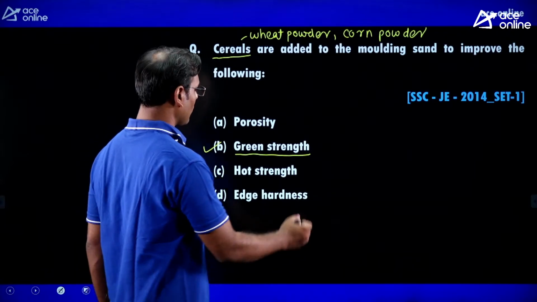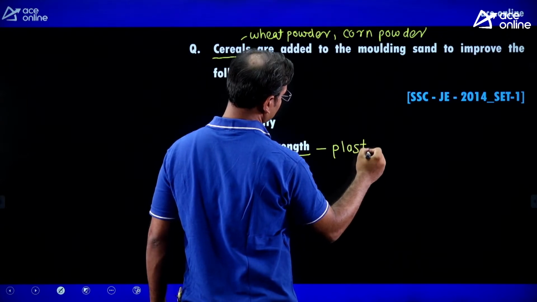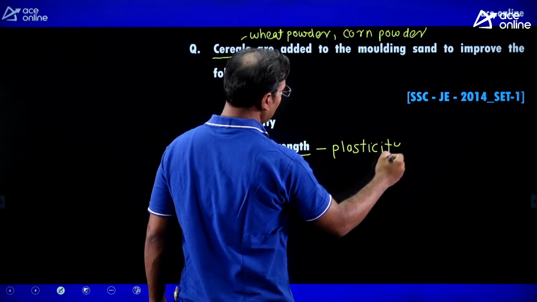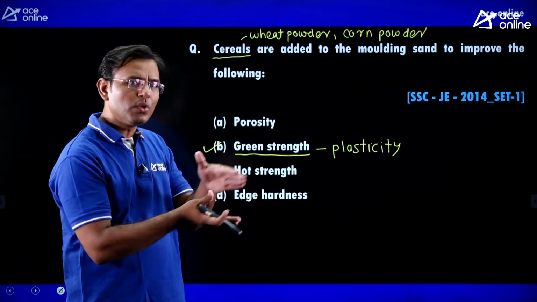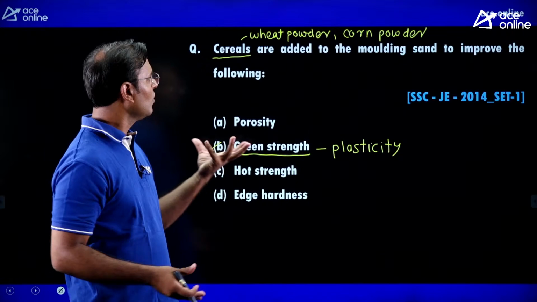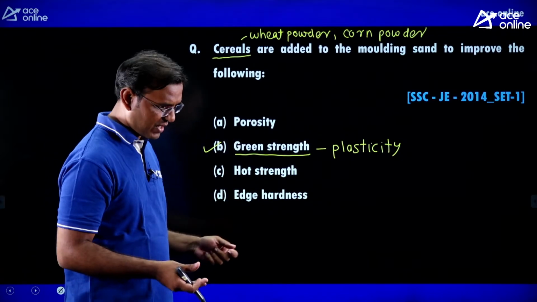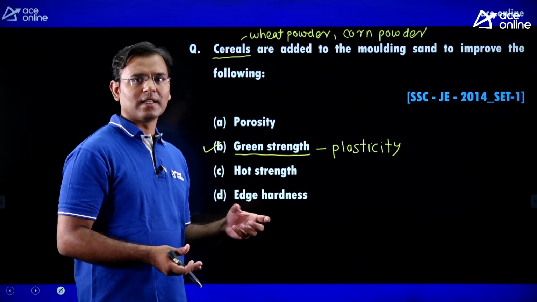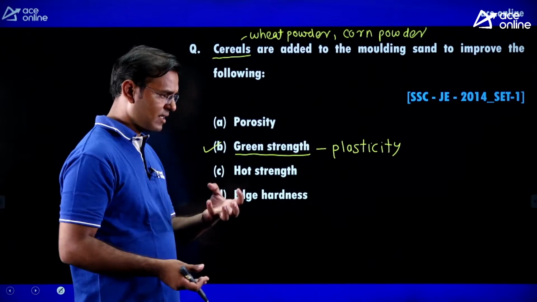Green strength means plasticity, meaning while making the mold we can give a good shape to the mold. You know the wheat powder, we add water and then make chapatis.